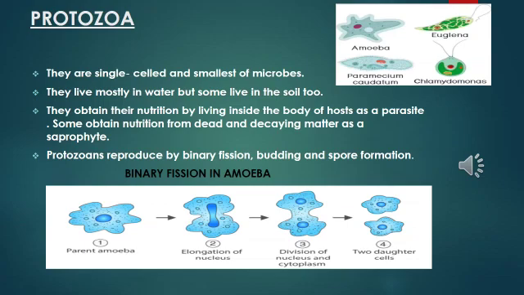Protozoans reproduce by binary fission and spore formation. That means their mode of reproduction is asexual, which can be binary fission, budding, or spore formation. This is the process of binary fission in amoeba. What is happening here? One cell of amoeba, a single-celled organism, is splitting into two daughter cells. This process of asexual reproduction is called binary fission.